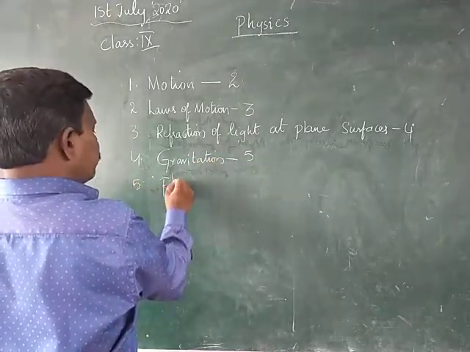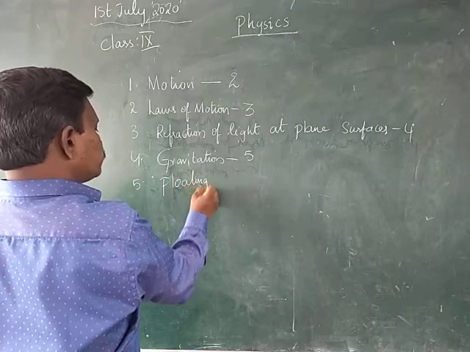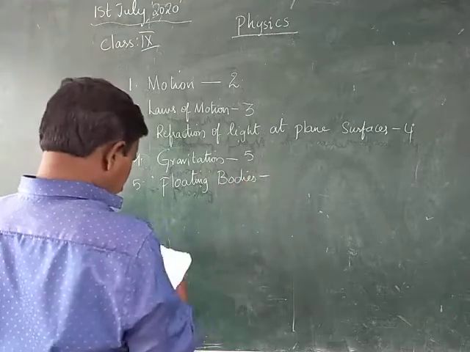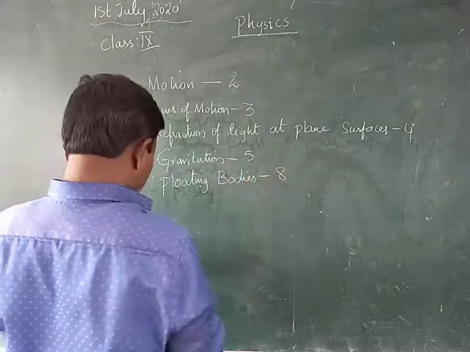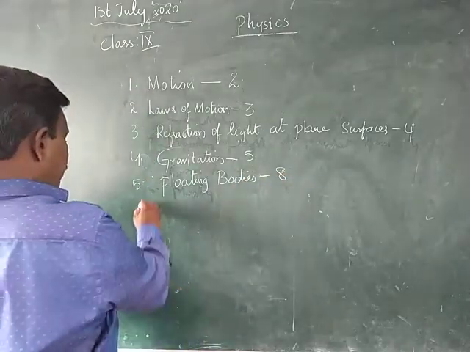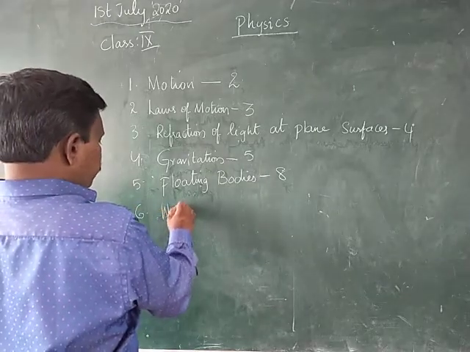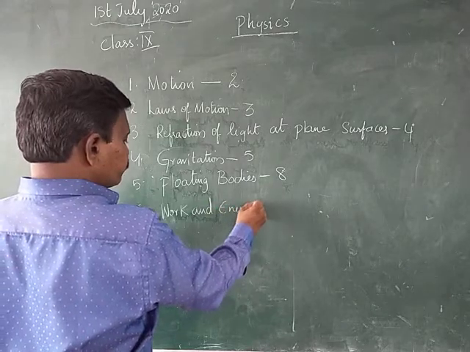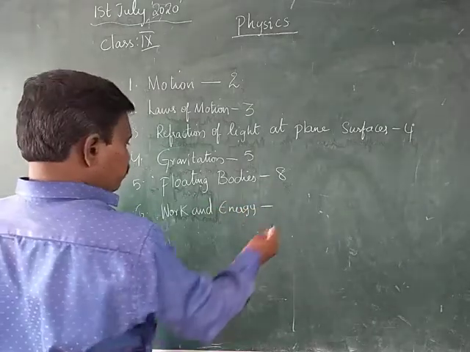Next one we have is floating bodies, that is the 8th chapter. Next one we have is work and energy, that is the 10th chapter.